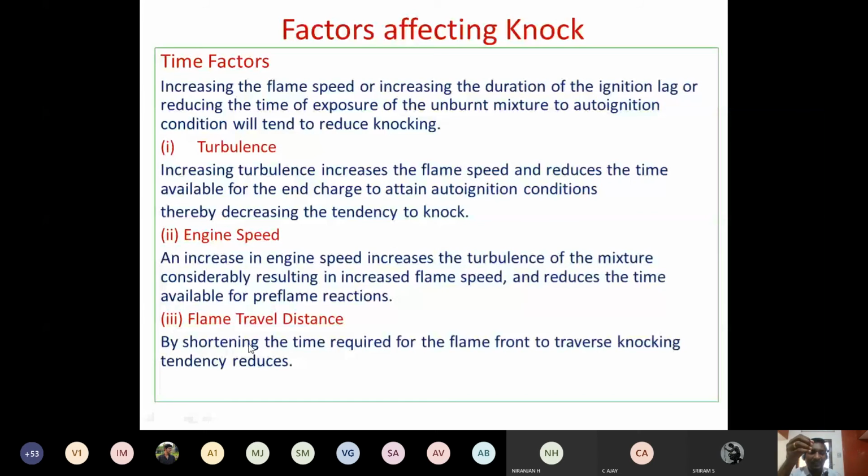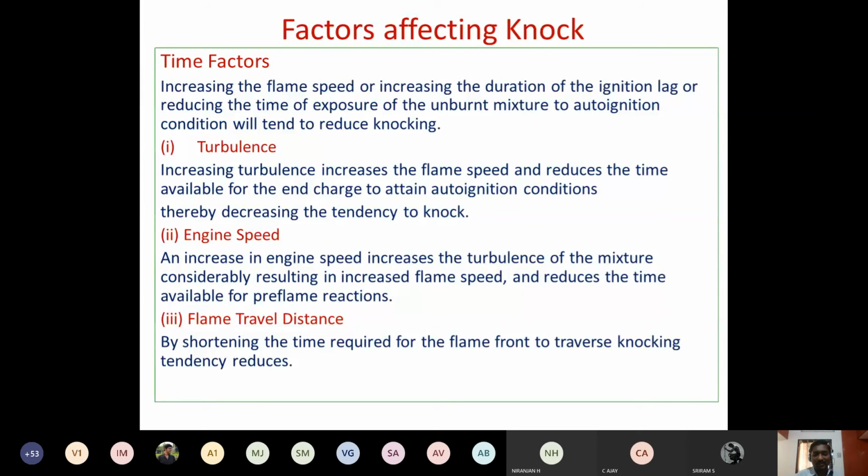When the spark is introduced, flame is formed and the flame is going to travel. The distance traveled by the flame should be smaller. You should design an engine in such a way that the distance traveled by the flame should be minimum, right? If you reduce the distance traveled by the flame, then the time available for the unburned air fuel mixture to reach the auto ignition temperature is going to be less. Thereby we can avoid the knocking.